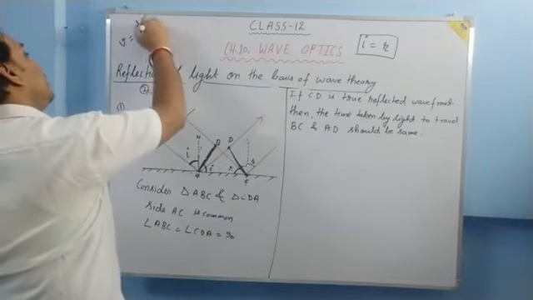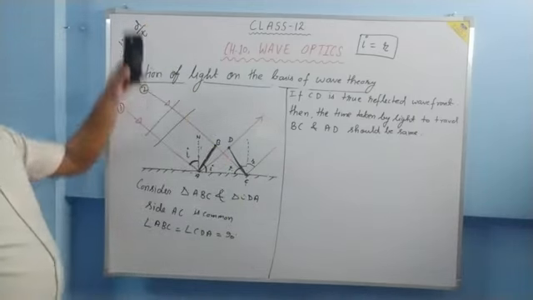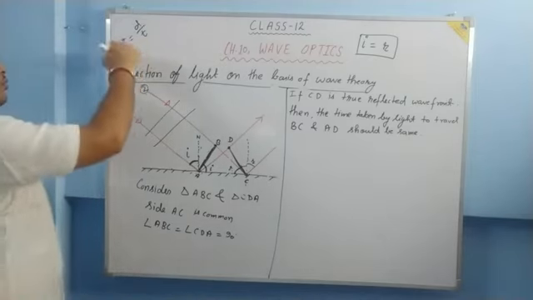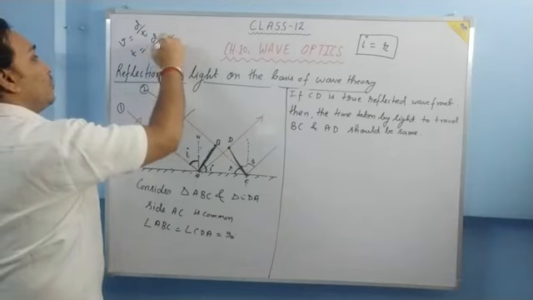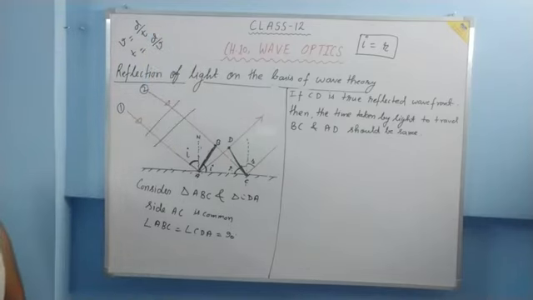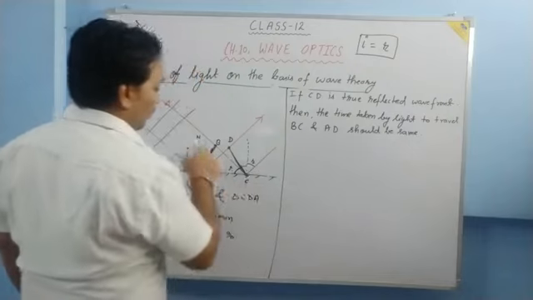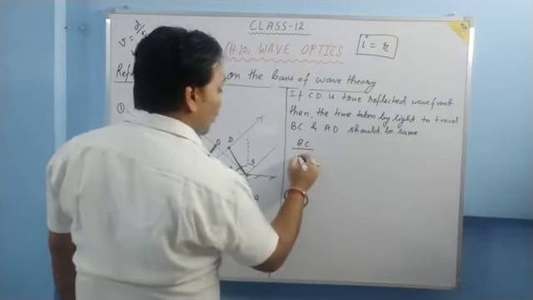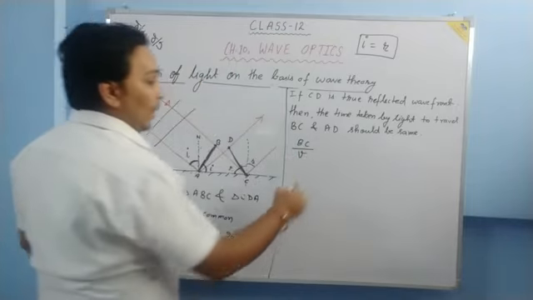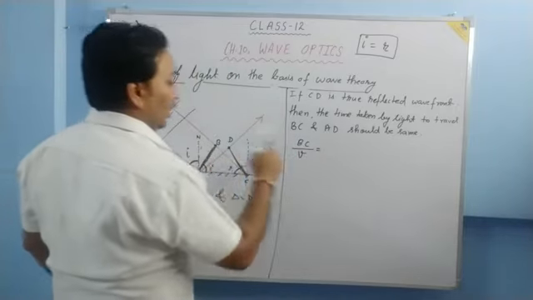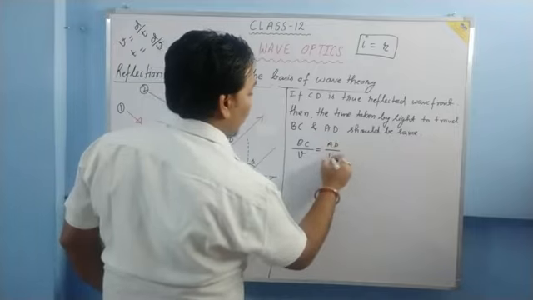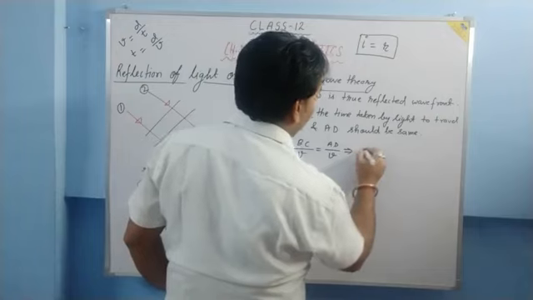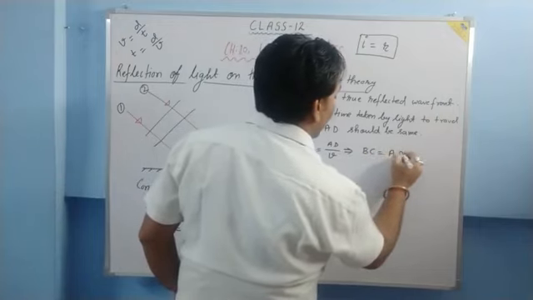Then for the time, we know the formula. Speed is equal to distance upon time. So distance is equal to speed multiplied by time, or time is equal to distance upon speed. So if we put this value over here, for BC, distance is BC upon, let the speed of light be small v here, must be equal to the distance AD upon v. Now v and v will cancel out, and what are we going to have? We are going to have BC is equal to AD.